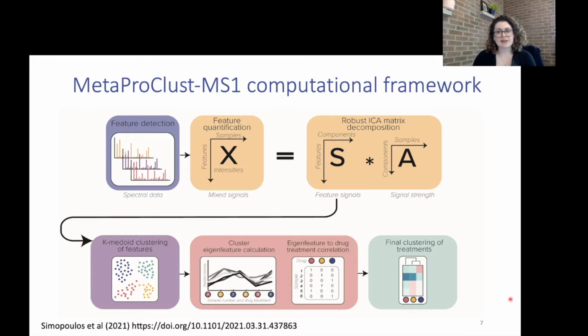To answer these questions, we introduce MetaProClust-MS1, a computational framework for screening metaproteomes. Briefly, this framework starts with quantified features by MS1, and then ICA matrix decomposition is used. This is followed by k-medoid clustering of MS1 features, and then cluster eigenfeatures are calculated and represent the feature intensity of each cluster. Finally, the correlation of treatment with eigenfeature is calculated and is used as a distance matrix for the final treatment clustering.